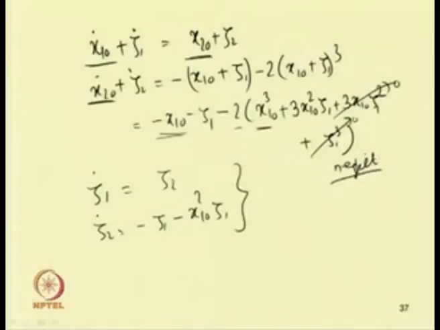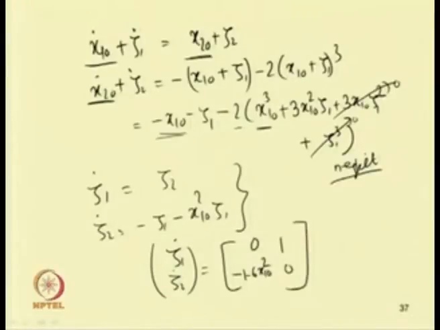One can write it this way, so that zeta1 dot, zeta2 dot is equal to the matrix [0, 1; minus 1 minus 6 x1_0 square, 0] into zeta1, zeta2. Previously, zeta1_0 was equal to 0.1 cos 1.007 t.